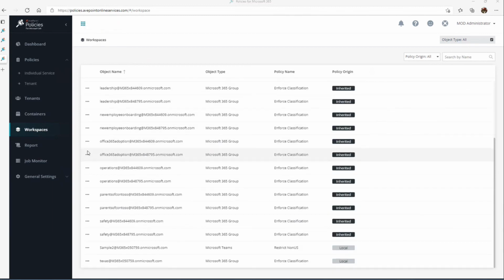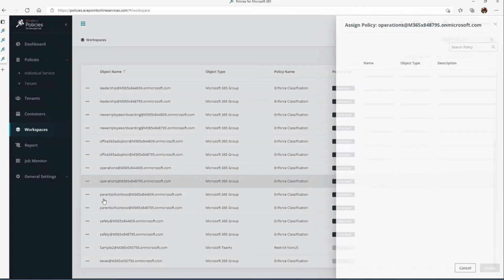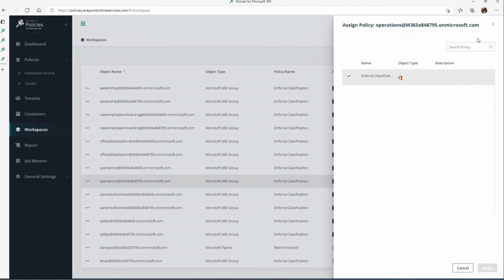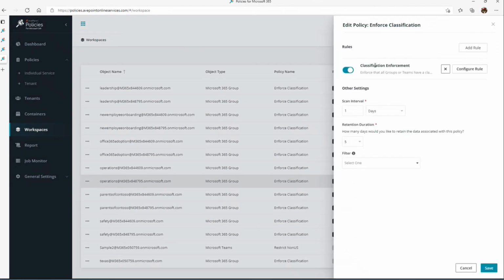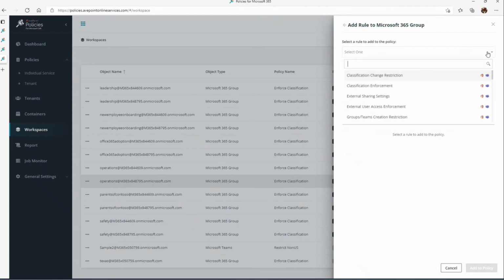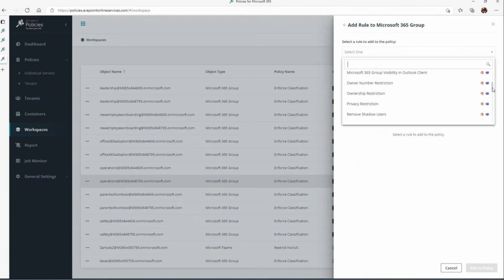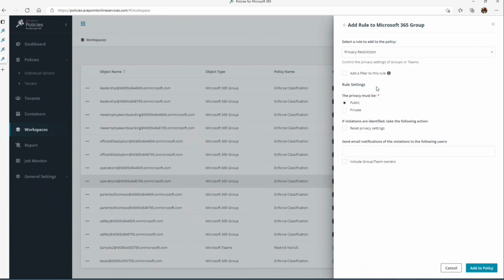You can easily manage that from this particular workspace view here. So for example, operations, this Microsoft group here, I can actually assign a policy that's available to me, or I can edit the one that's been applied, and you can see I can easily make those changes there if I need to, or add in another rule from the rule set that's available.